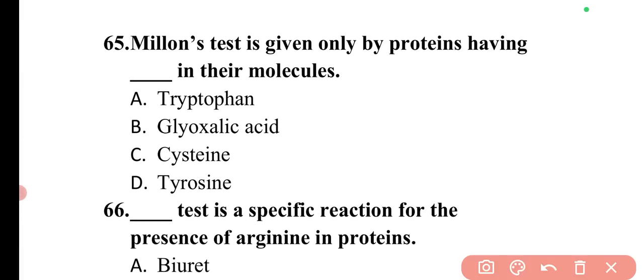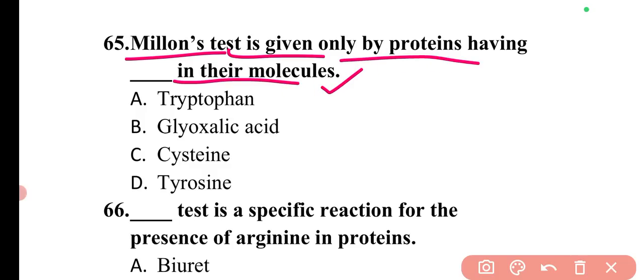Next question is, Millon's test is given only by proteins having dash in their molecule. So Millon's test is for the tyrosine amino acid. So here option D is correct.